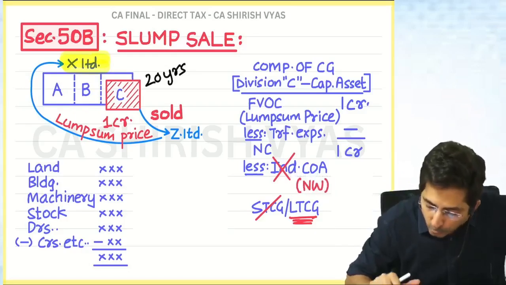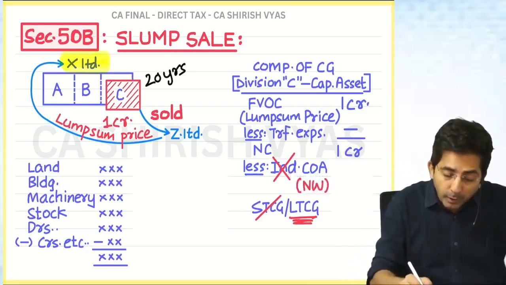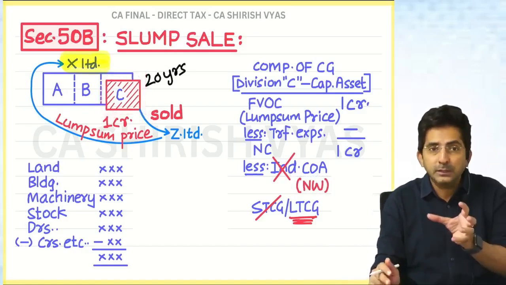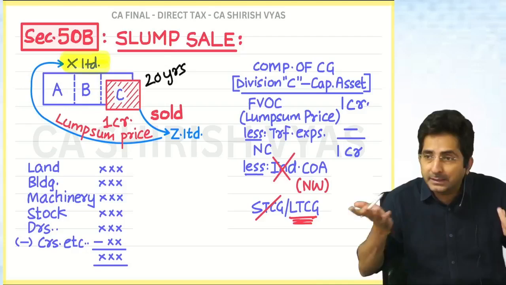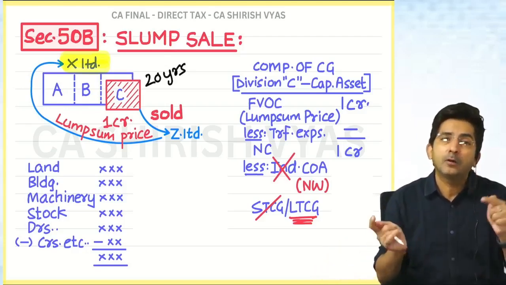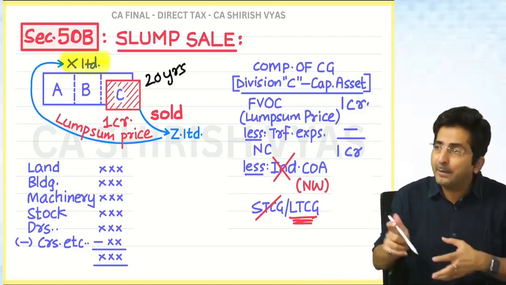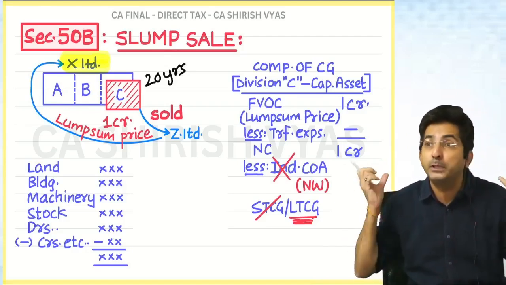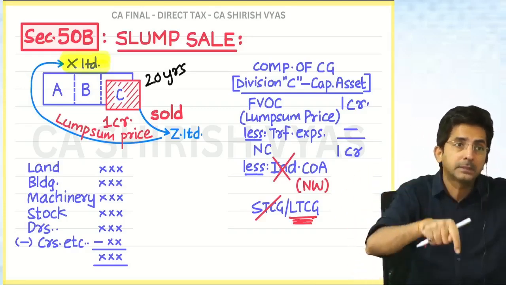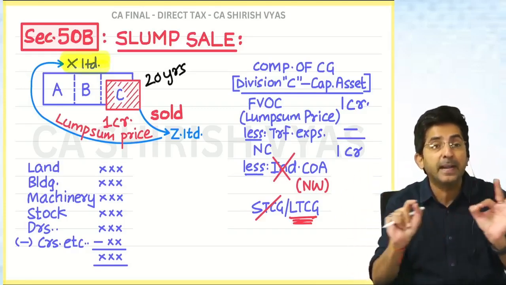So here you will have to calculate the net worth of division C. Cost is of that which we are selling. Today if I sell gold, I am interested in the cost of the gold, but here I am selling my whole business, so I want to know the cost of the whole business, which is nothing but net worth.